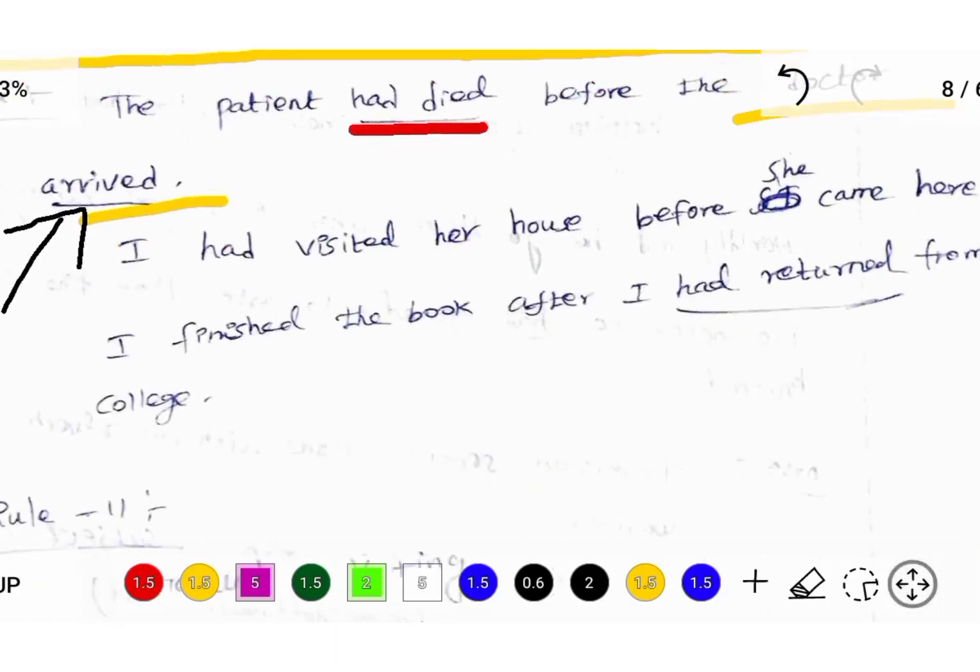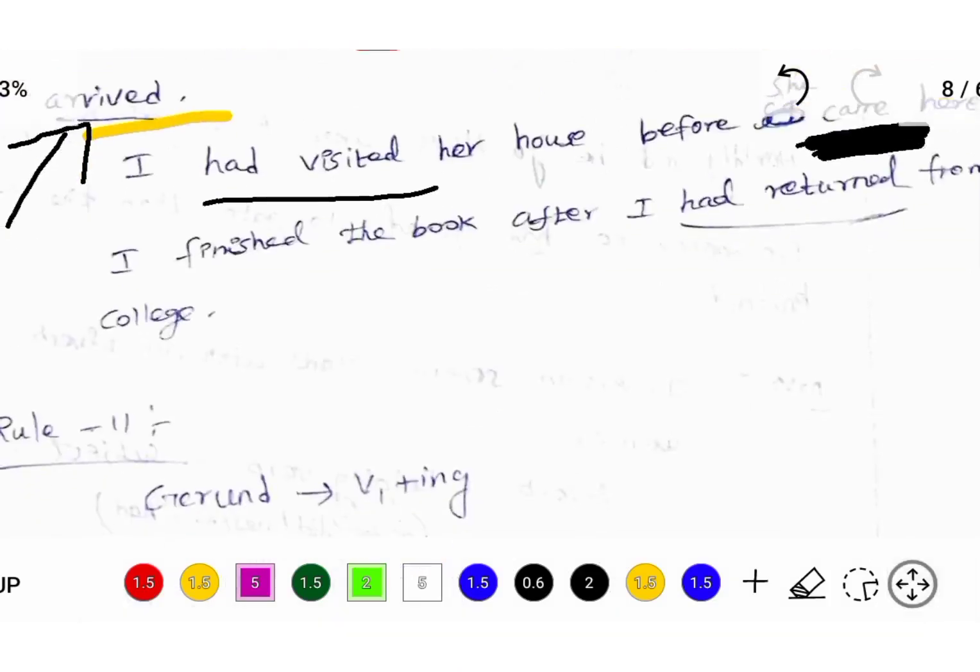We see the next example. I had visited her house before she came here. Earlier action, had visited, past perfect tense, and latter action, came. She came. Came is a past tense. Earlier action, had visited, latter action, came. Latter action is mentioned in past tense.